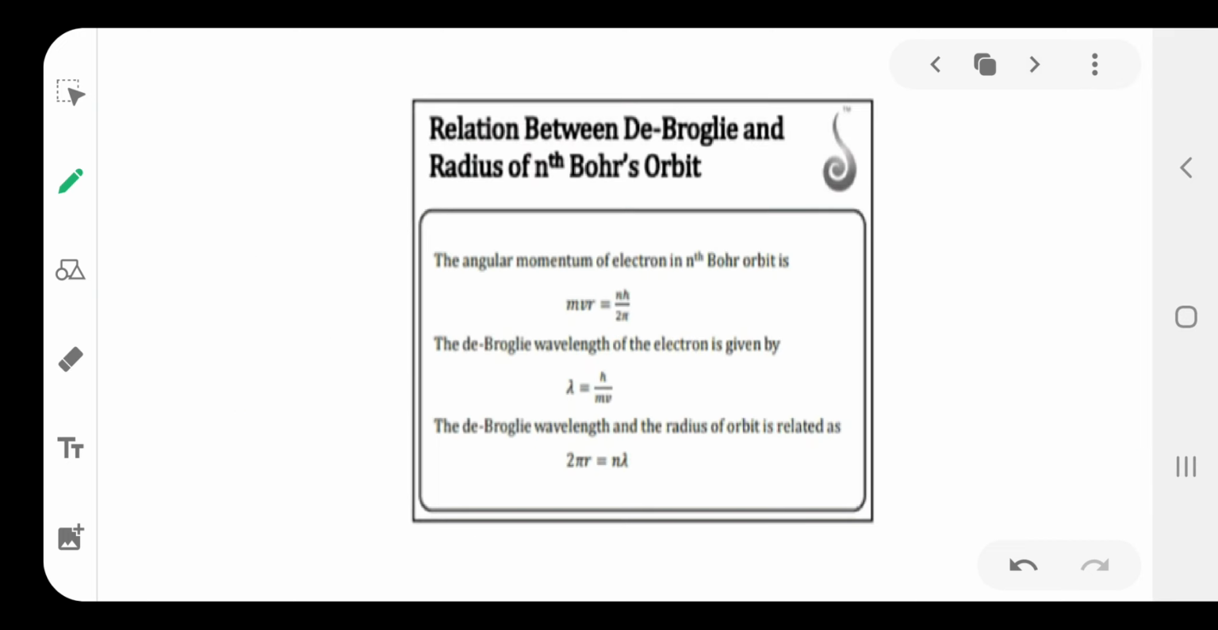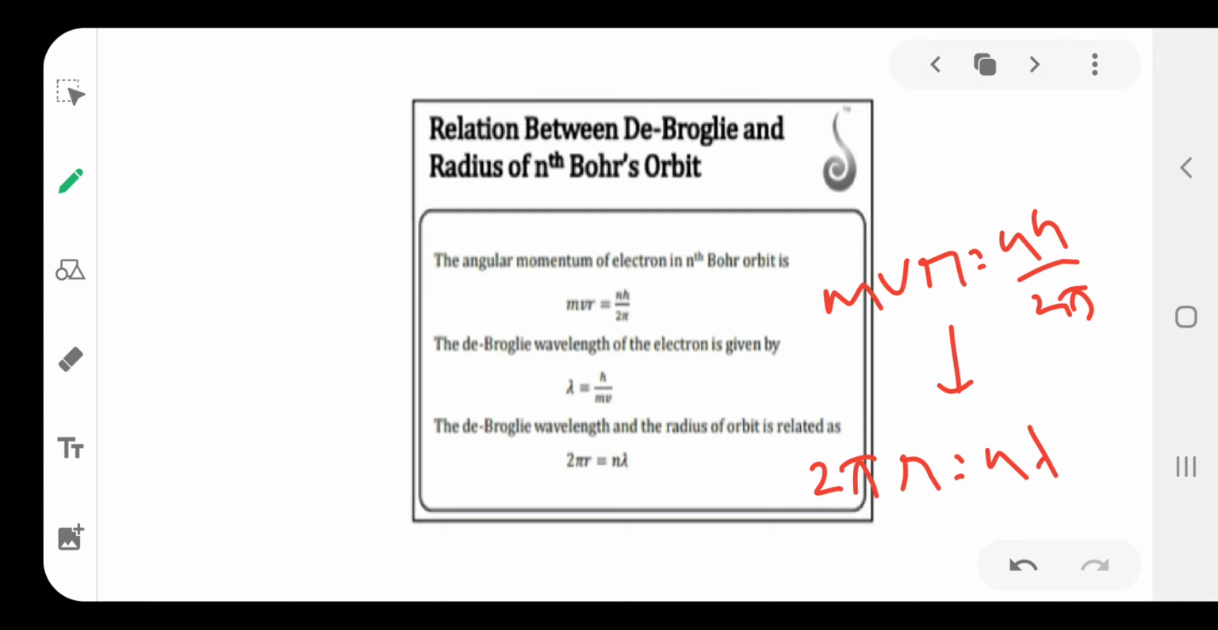The next one is the de Broglie wavelength and the radius of Bohr's atomic model relation. mvr is equal to nh by 2 pi. So from this formula, the circumference 2 pi r is equal to n lambda. That is the circumference formula.